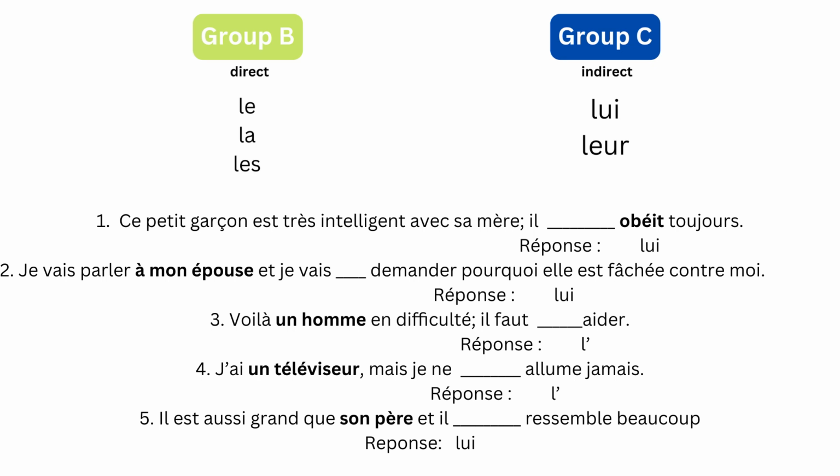Now, I do know that for the object pronouns, we discussed 5 big groups, and I will touch upon Group D and Group E in my next video.